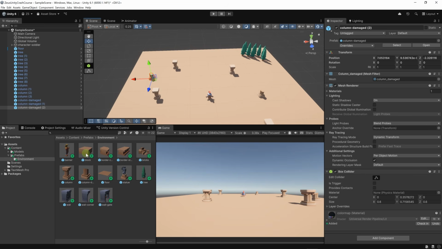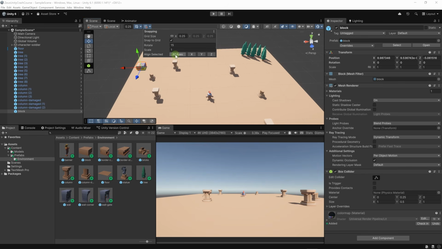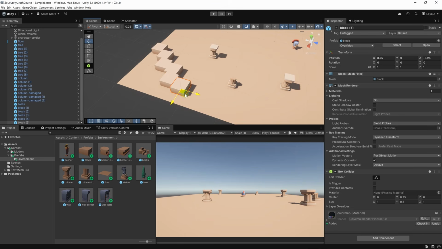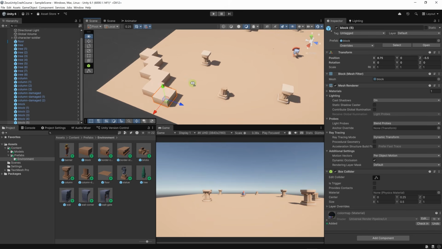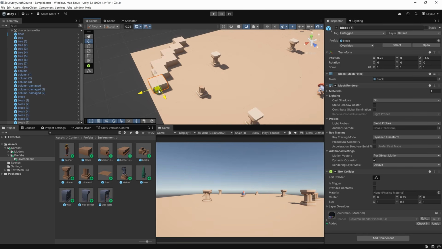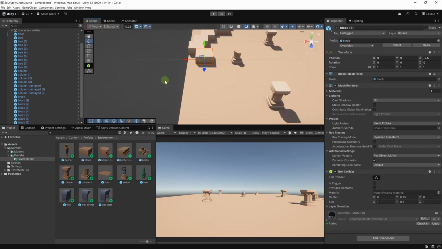Now let's add a few blocks. I'm going to add one block. I'm going to click here, then align to all axes. And I'm going to place these blocks at the edge of our level, something like this. You can make it look nice, but by not completely aligning them together, something like this would look more organic, perhaps. Okay, then let's add perhaps some walls here.